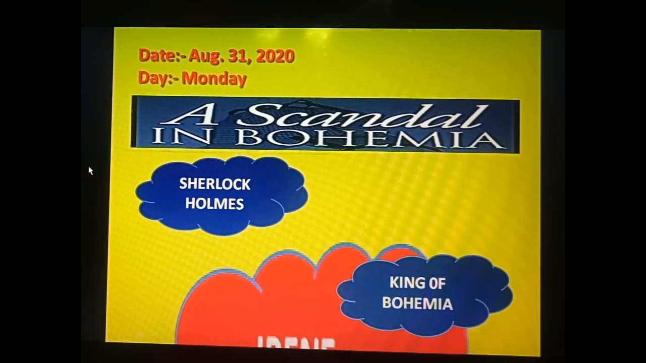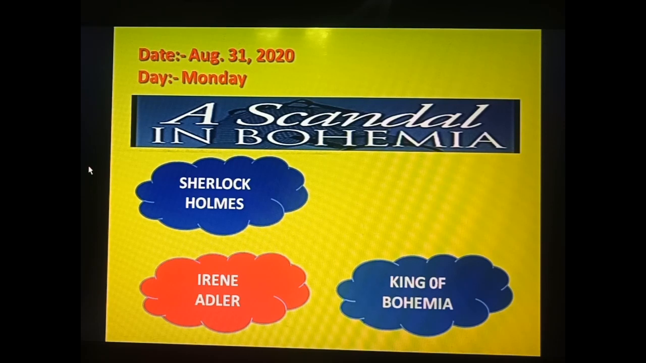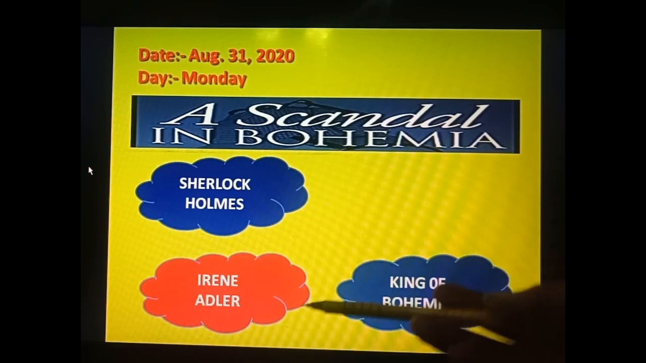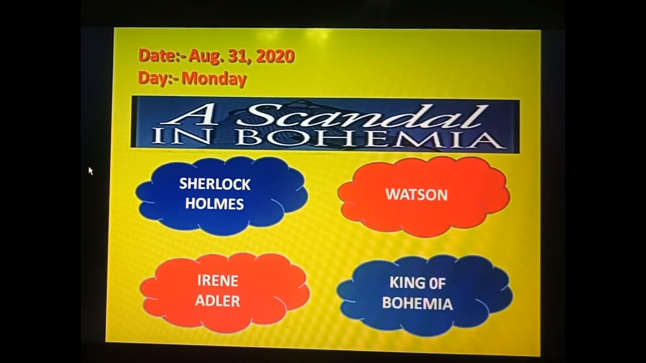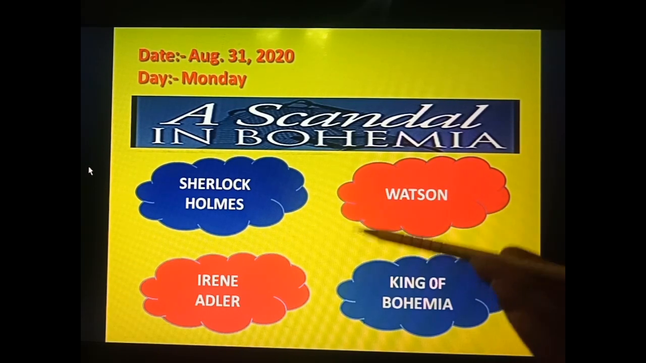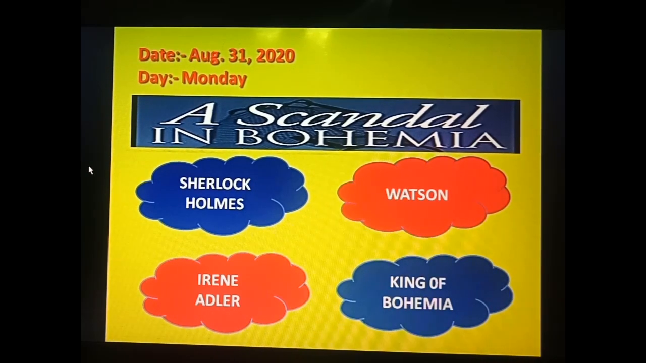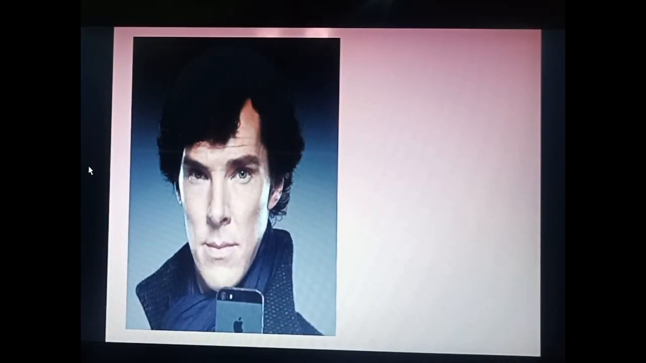Now the next character is Irene Adler. She is the lady because of whom the King of Bohemia is in trouble, and because of her only he went to him. Now the last character, Watson. Watson is Sherlock Holmes' companion, friend, or so on. And many times he helps him in his cases. Fine. Now let's see further, one by one, all the characters.